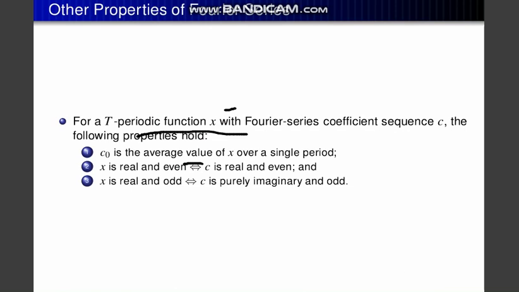There are some other properties in Fourier series. For a periodic function x with Fourier series coefficient sequence c, the following properties hold. C naught is the average value of x over a single period. If x is real and even, c is real and even, and x is real and odd if c is purely imaginary and odd. So that is symmetry in that part.